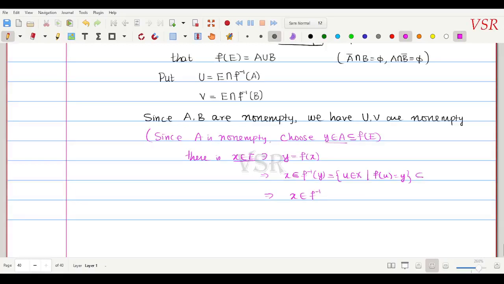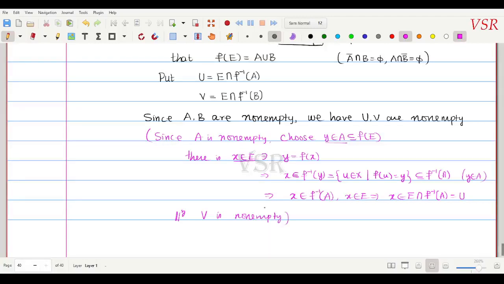This fellow is a subset of f inverse of A. Okay, because since y belongs to A, we will have f inverse of y is a subset of f inverse of A. Therefore, x belongs to f inverse of A. x belongs to E. So this implies that x belongs to E intersection with f inverse of capital A, that is equal to U. Okay, now U is non-empty. Similarly V is non-empty.